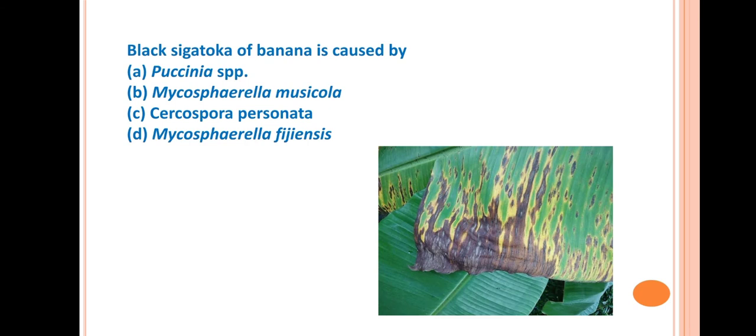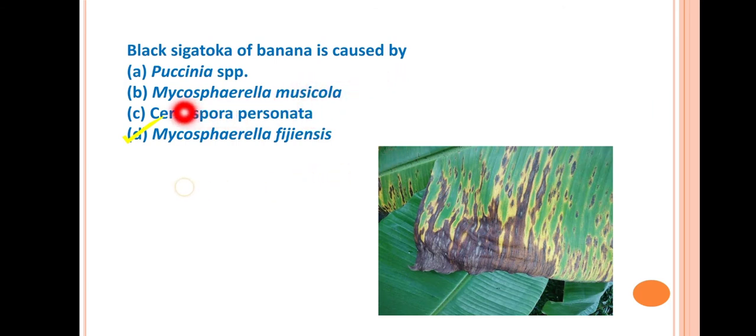Next question is black sigatoka of banana is caused by. So the answer is Mycosphaerella fijiensis. Mycosphaerella fijiensis, this causes the black sigatoka, whereas the Mycosphaerella musicola, this causes the yellow sigatoka. There is small difference between yellow sigatoka and black sigatoka of banana. Based on the symptom development, this yellow sigatoka and the black sigatoka was differentiated.